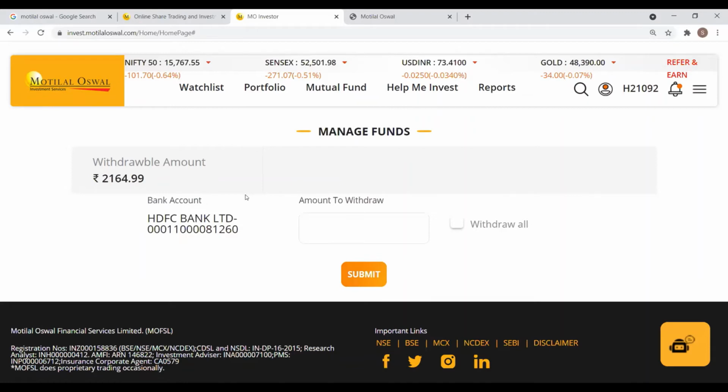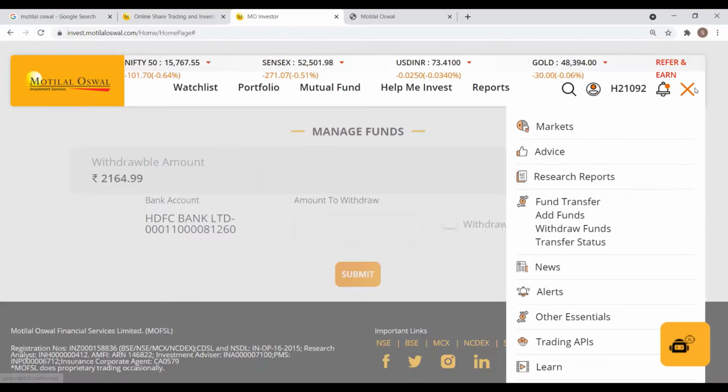There's an option to change your default bank account as well. In case you have a current bank account that's linked to your Motilal Oswal account, and you need the funds to be transferred to a separate bank, there's an option to do that as well, which we'll come to in a bit. So that's on fund withdrawal.